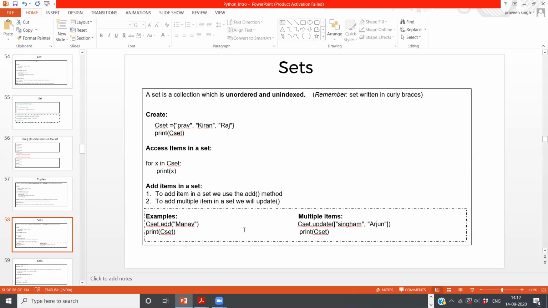In set we have two things. One is the add function or method, you can say. Another one is the update method. So I have mentioned strictly here, to add an item in a set we use the add method.